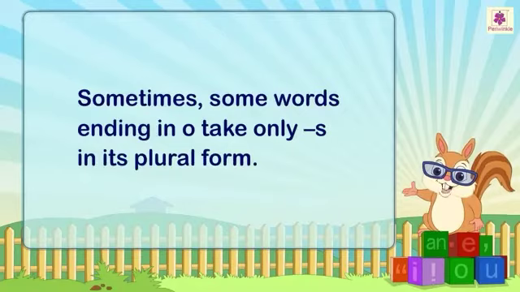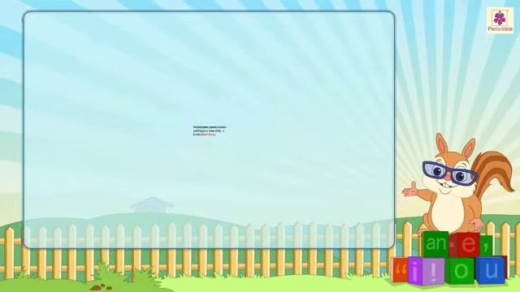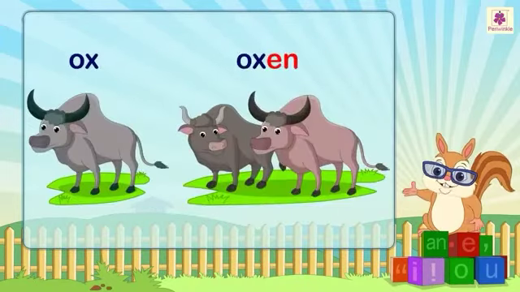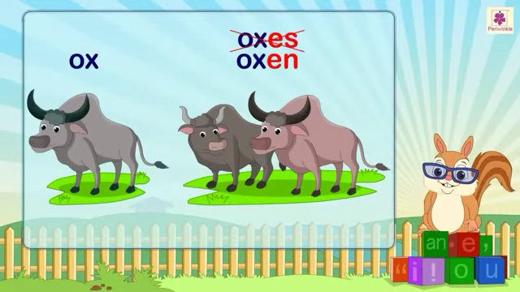Sometimes, some words ending in o take only s in their plural form. For example, piano, pianos. Look, the plural of ox is oxen, not oxes.